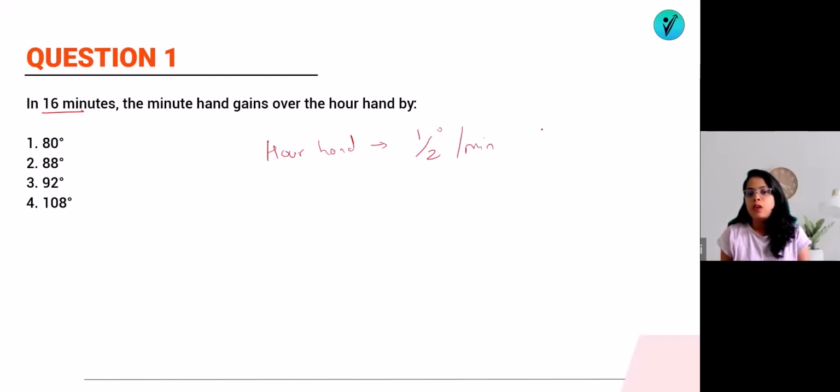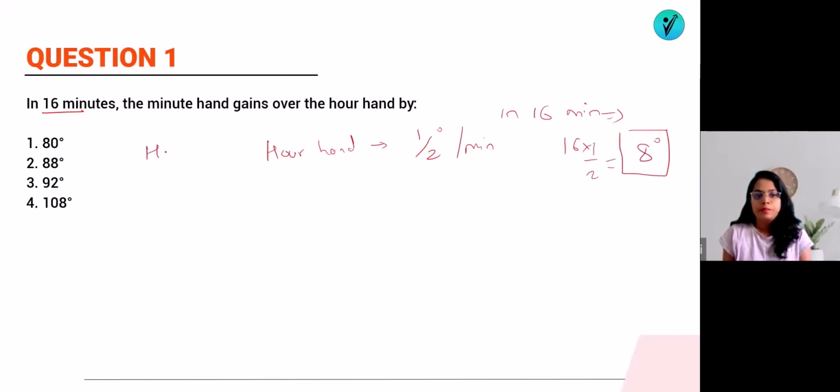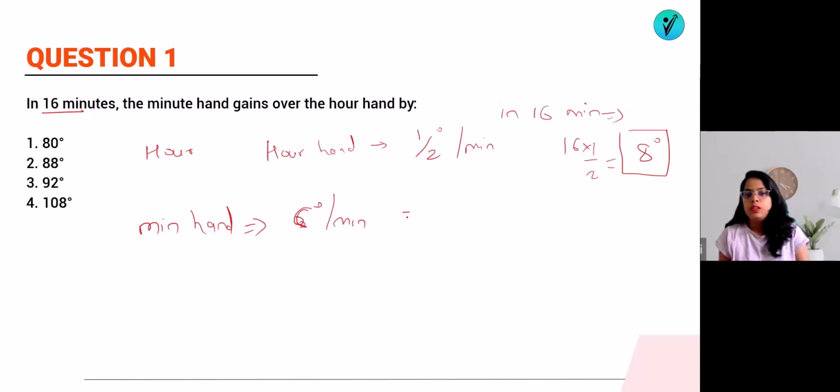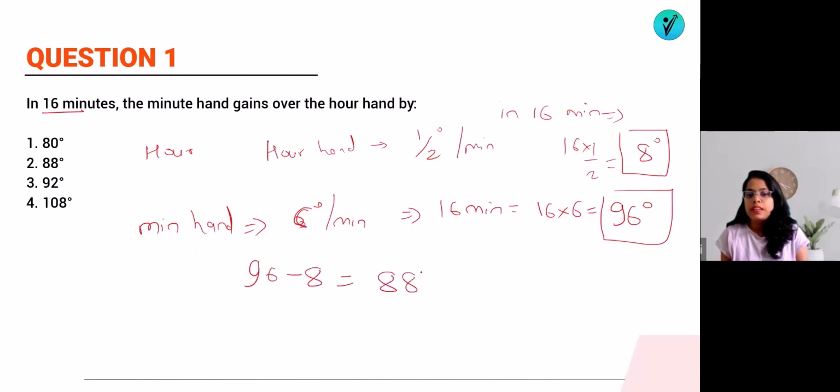So in 16 minutes, how much will it move? In 16 minutes, it will move 16 into half, that means 8 degrees. So this will be covered by the hour hand. Now if we talk about the minute hand, we know that it moves by 6 degrees per minute. So in 16 minutes, it will move by 16 into 6, that means 96 degrees. So how much does the minute hand gain over the hour hand? It will gain 96 minus 8, that means 88 degrees. So your answer was option number 2.